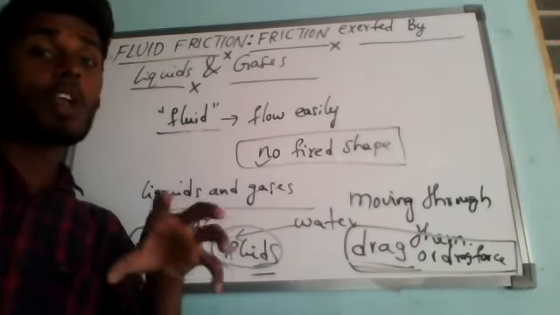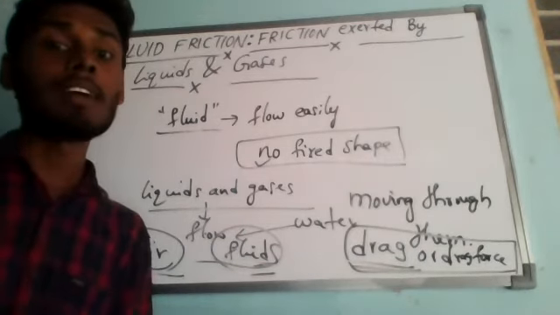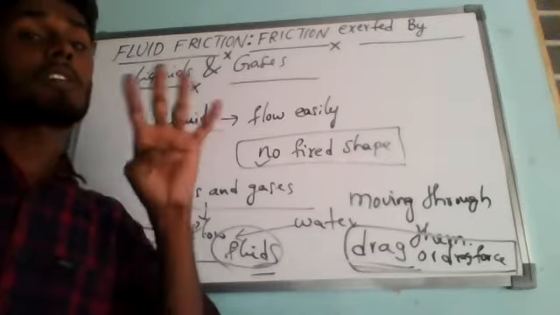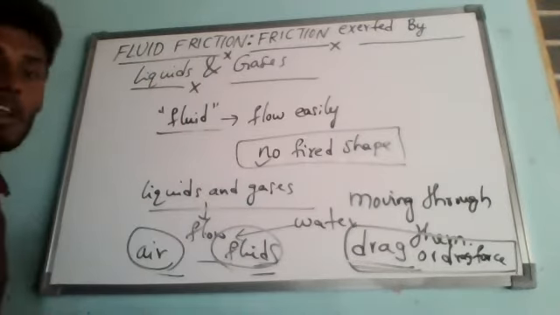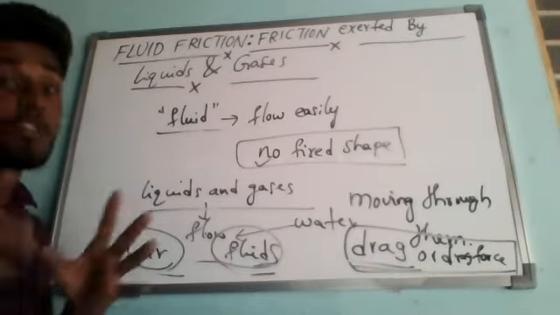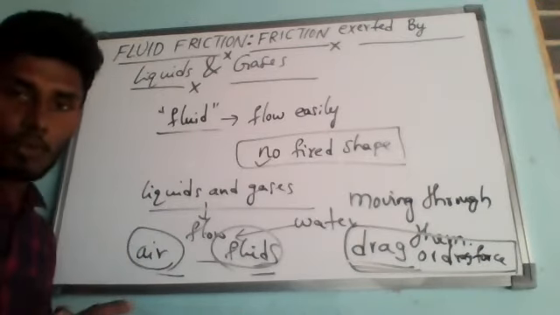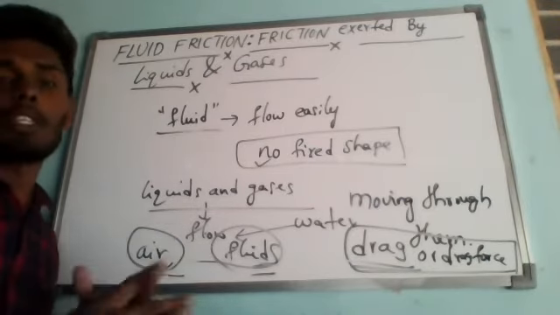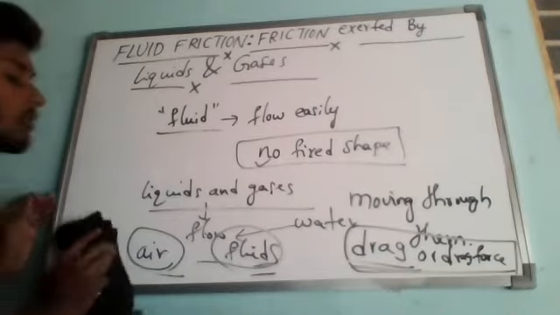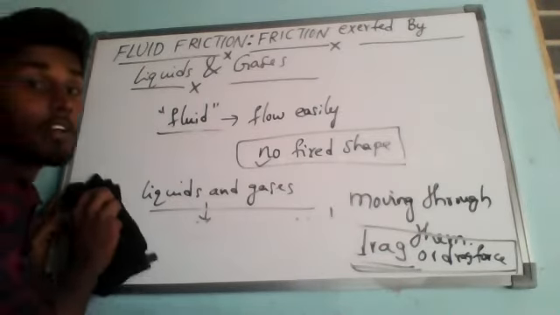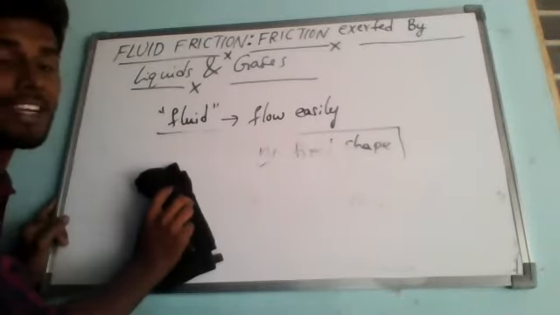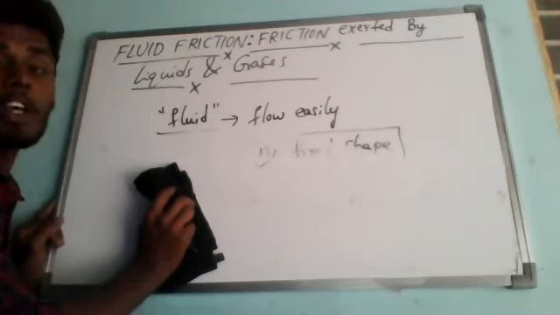The magnitude of frictional force or drag exerted by a fluid on an object moving through it depends majorly on 4 factors that we are going to study now. So there are 4 factors which influence the magnitude of frictional force exerted by any fluid, air or water, on an object moving through it. So you just keep a heading for that. What is the next concept? The 4 factors: the magnitude of frictional force or drag exerted by a fluid on an object moving through it depends on 4 factors. So what are the 4 factors?